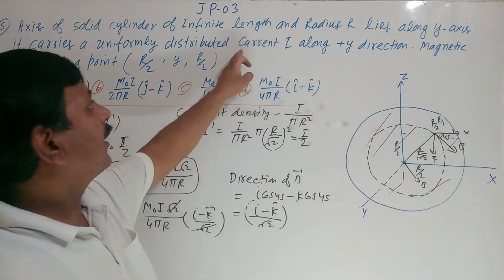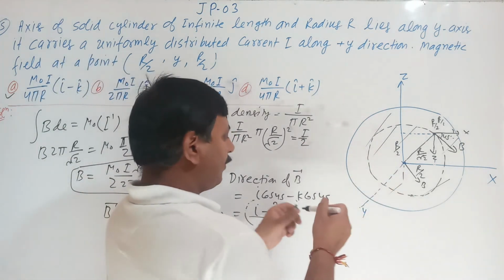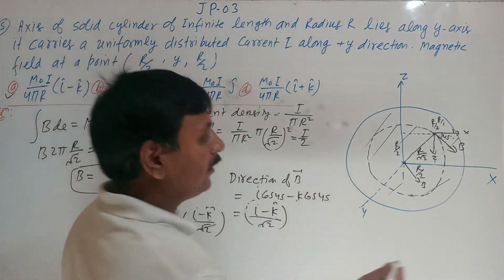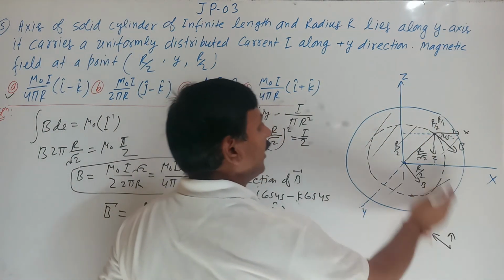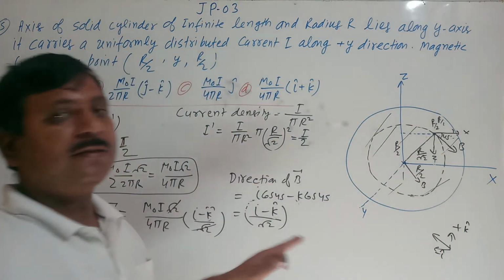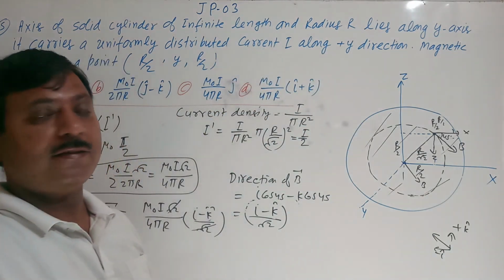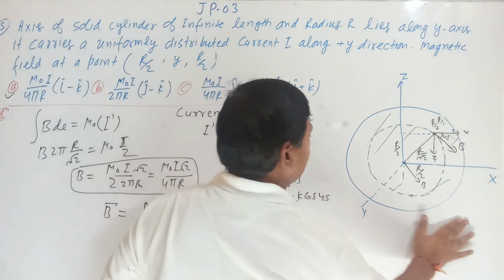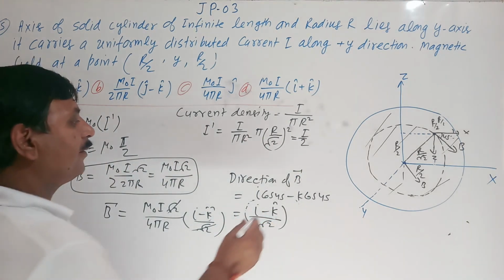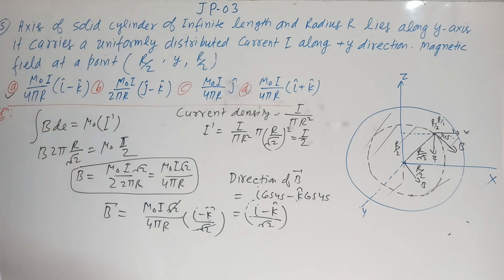Suppose if current I is along the negative direction of y-axis, then this will be the reverse. So what happens there, children? This will be, then this becomes upward. So what happens there? This upward means, what does it become, son? Plus of k and minus of i. So there k minus i. But if current I is along the minus y direction, here they have given the plus y direction, then the direction will be i cos 45 minus k cos 45, or you can say i minus k upon root 2. The A option will be the correct option.